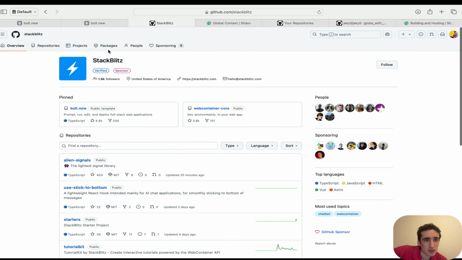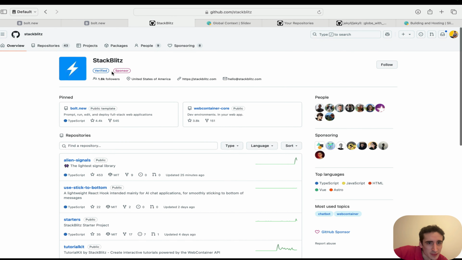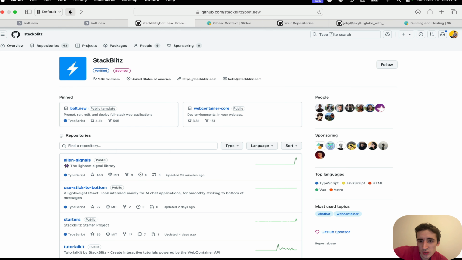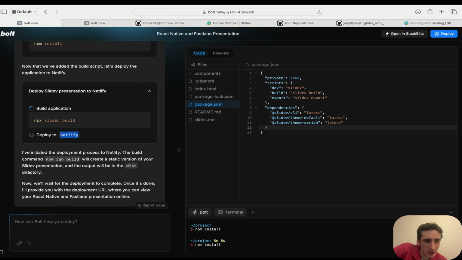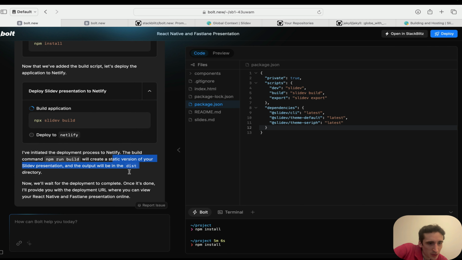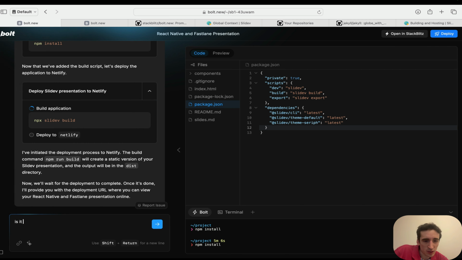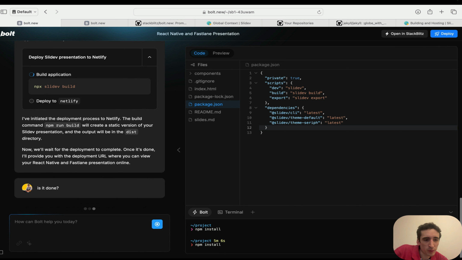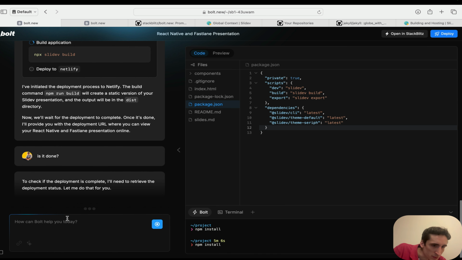So I'm sure they use something else. They have different repositories. I'm not too sure, but 4.4K stars for now, and it will just go up and up. So it's quite impressive. Here I think it's just stock because I'm interested. Version. Is it done? I think I need to log into my Netlify account because I doubt they would provide a free Netlify account.